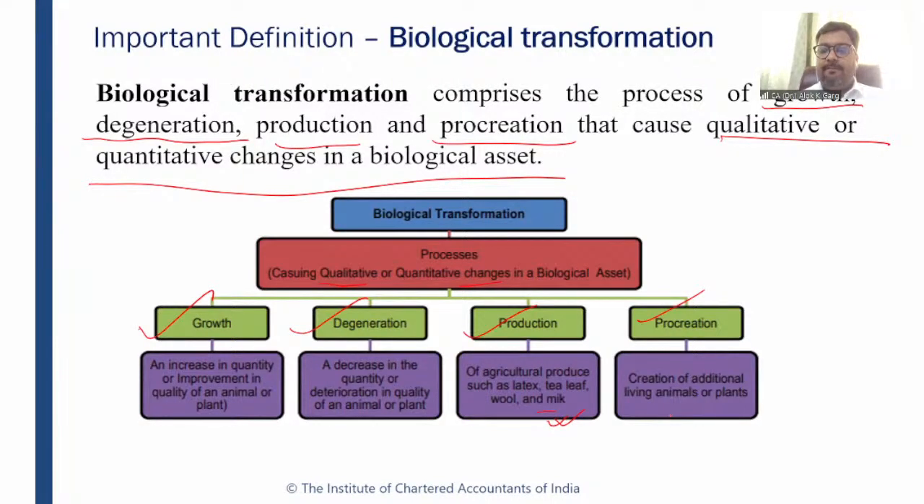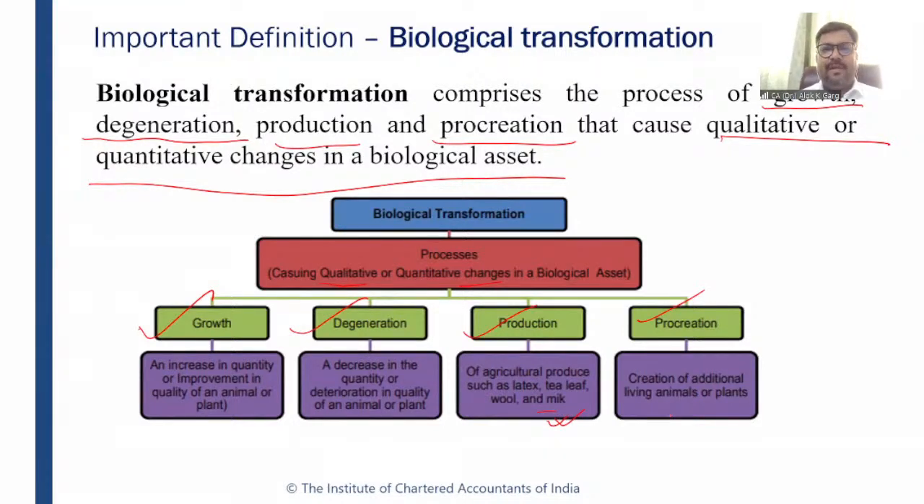Okay, for example, banana tree. If you plant a banana tree, there will be so many banana trees that grow by these roots, so many banana trees will grow up. Okay, so this is procreation, this is growth. So this is known as biological transformation.